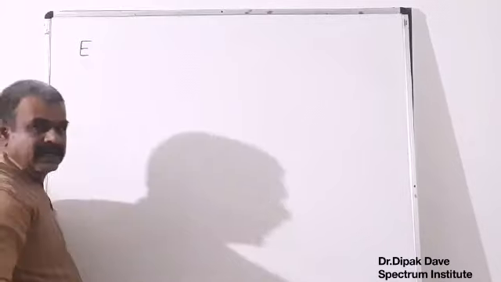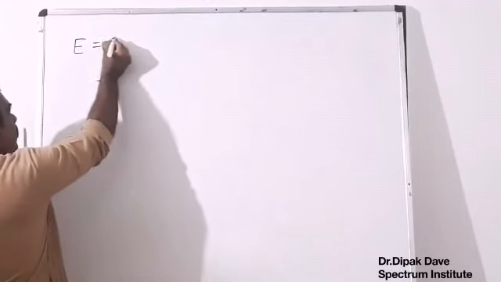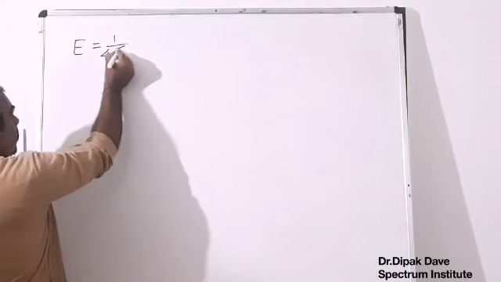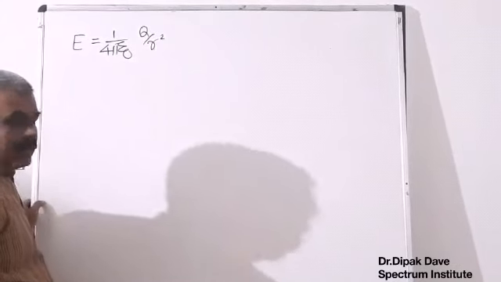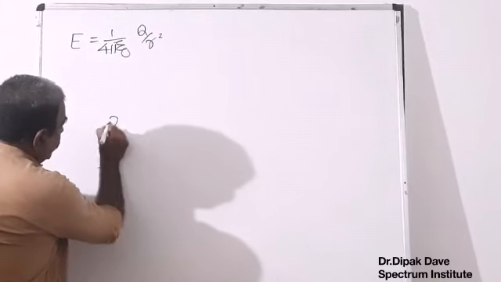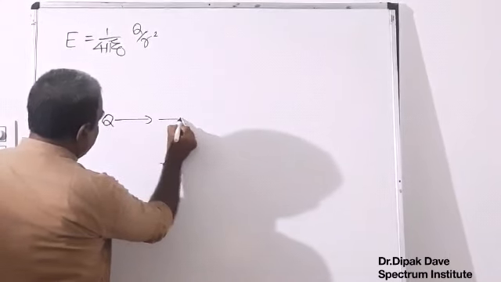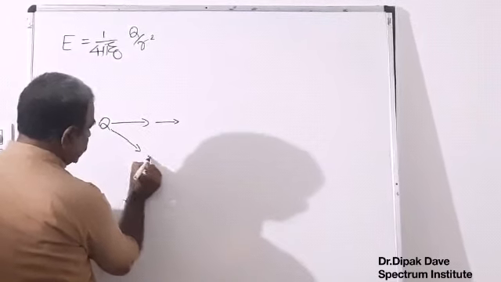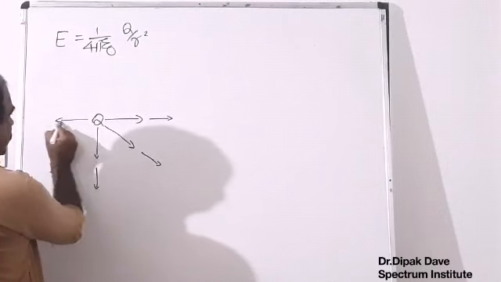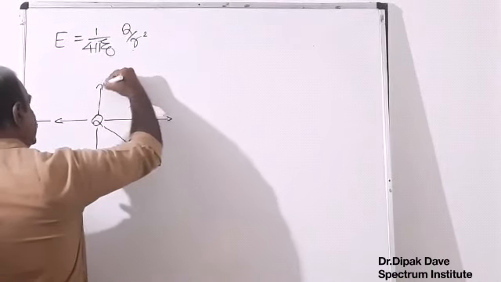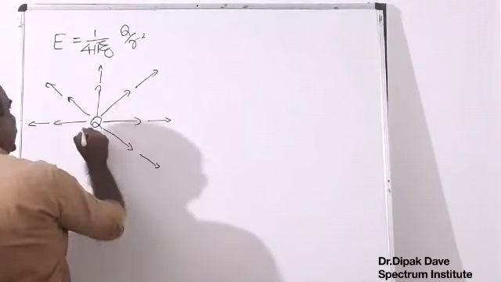If I am writing only in scalar magnitude form, I am not using the vector sign, so I will not keep the r cap. Magnitude is 1 over 4 pi epsilon 0 q by r square. Now consider positive charge q. Then I have to represent the electrical field intensity vectors in this way, away from this positive charge q. The electrical field intensity vector developed by a positive charge I should show in this way.